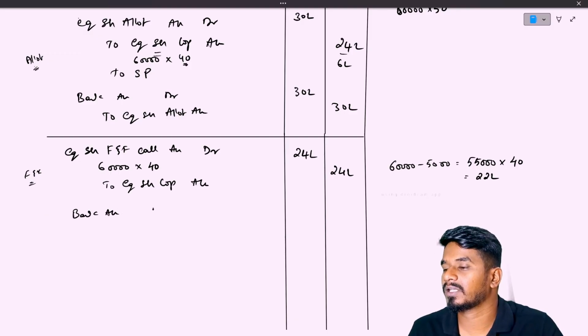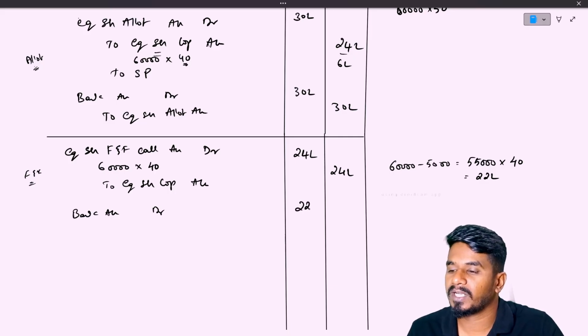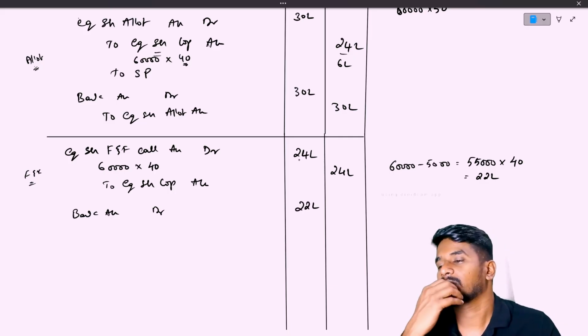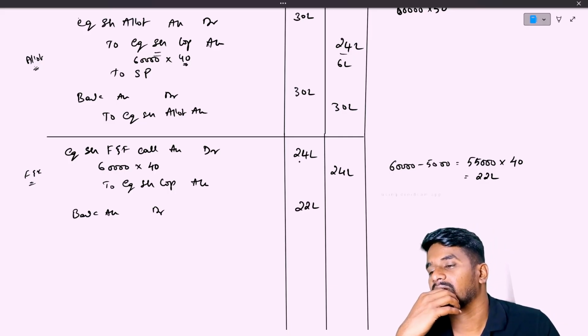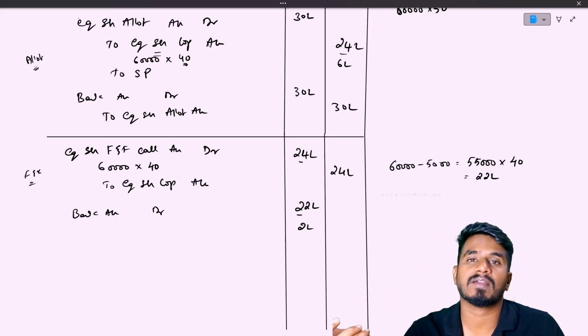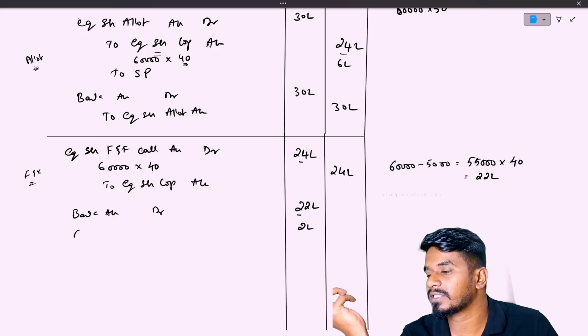Bank account debit 22 lakh. So remaining, how much do we need to receive? Out of 24 lakhs, 22 we have received. The remaining 2 lakh we didn't receive. That is calls in arrears. Right. If we didn't receive money from the shareholders, we'll call it calls in arrears.